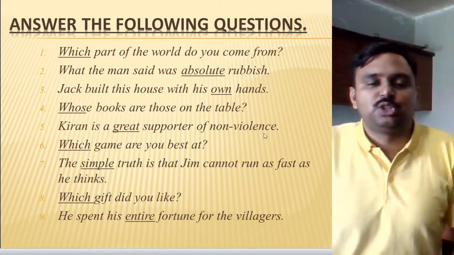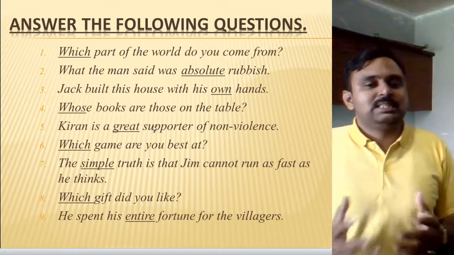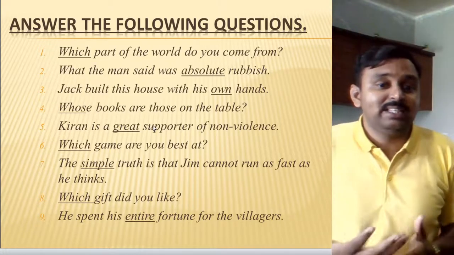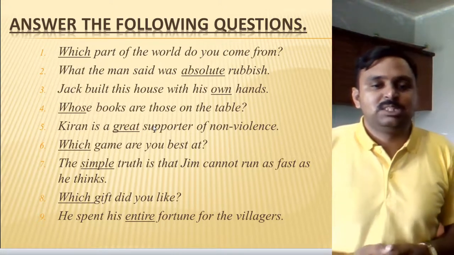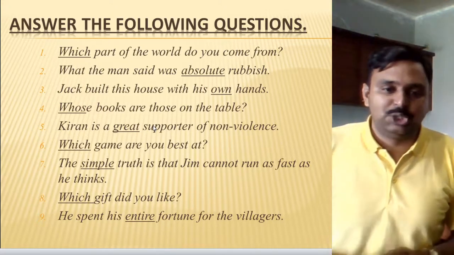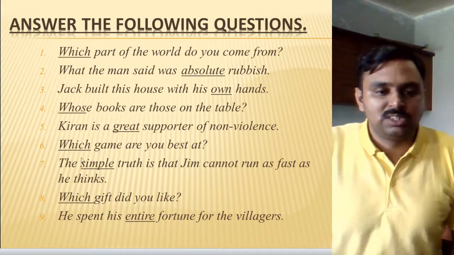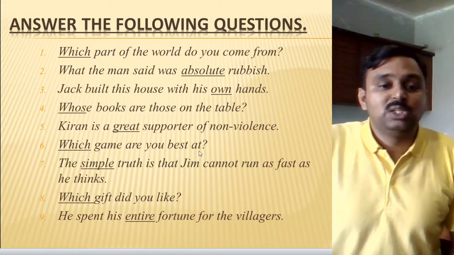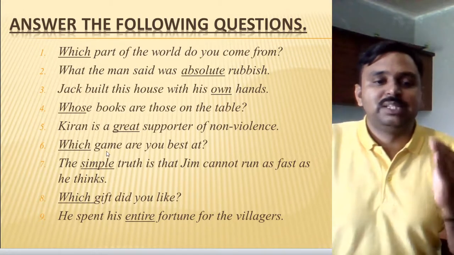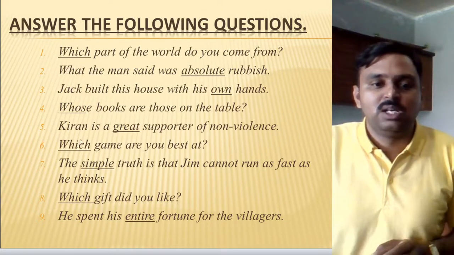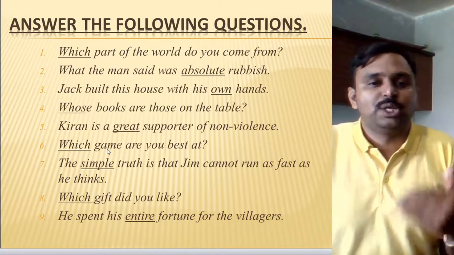Okay, let's go for the fifth example: Kiran is a great supporter of non-violence. So he is a great supporter. In that way, supporter is a noun and he is a supporter, but how is he a supporter? A great supporter. So great is describing the noun supporter, and for that purpose it becomes again an emphasizing adjective. Let's go for the sixth example: Which game are you best at? So which is again describing a particular noun, a question, and for that purpose it is again an example of interrogative adjective. Game is a noun and which is qualifying the game here. For that purpose it becomes an interrogative adjective.